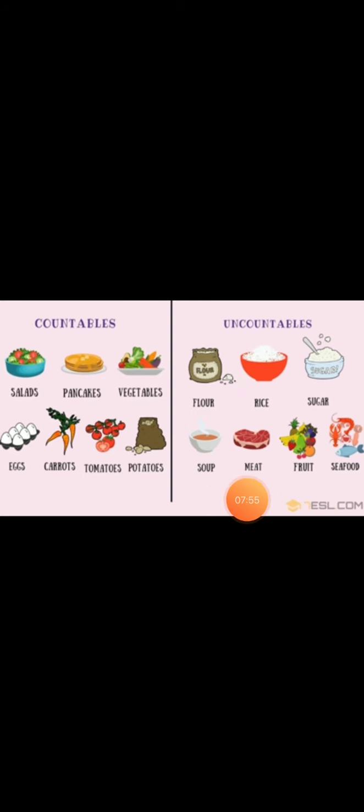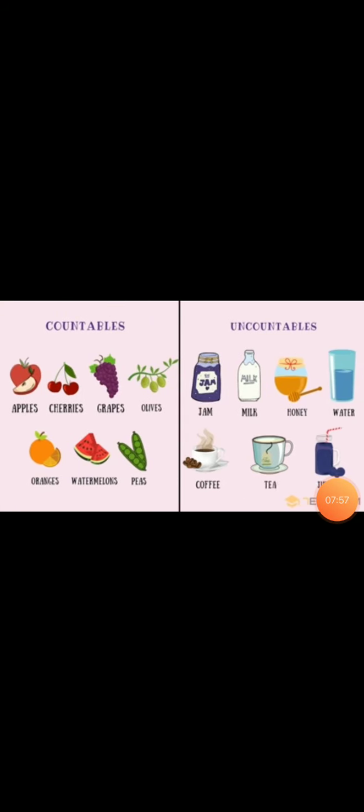We can't count them. One more simple way to identify the uncountable noun is that the liquid things, the powder based things, or the cream based things are always uncountable nouns. And the abstract and proper nouns which we have read earlier are also uncountable nouns.